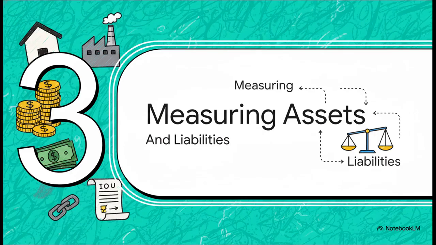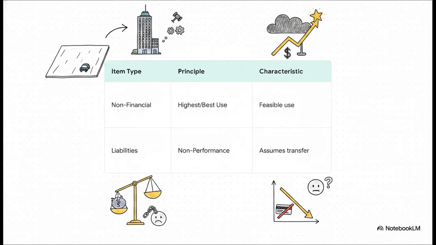Up next is Section 3, measuring assets and liabilities. Let's get into the mechanics. When we talk about subsequent measurement, you have to apply specific valuation techniques, namely the market, cost, or income approaches. And IFRS 13 establishes a very strict fair value hierarchy here.